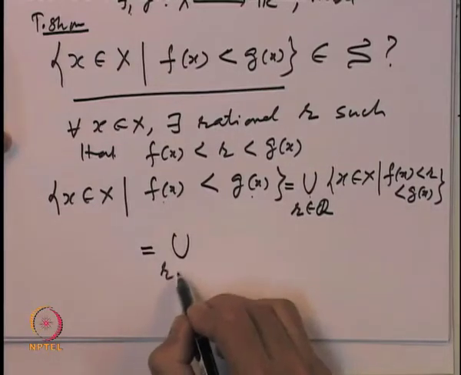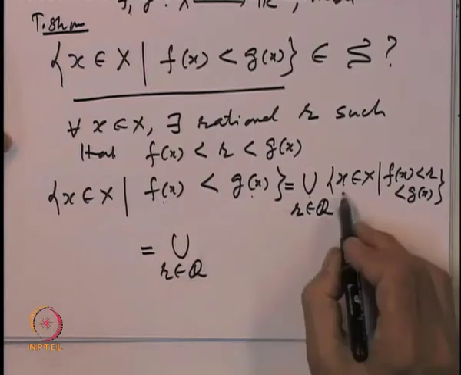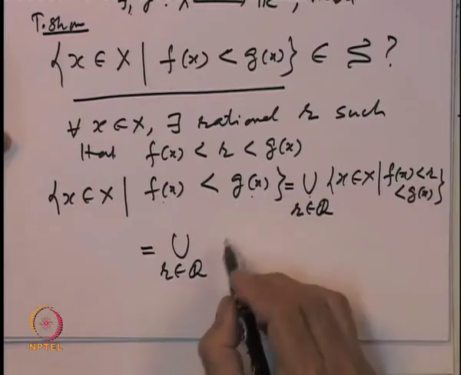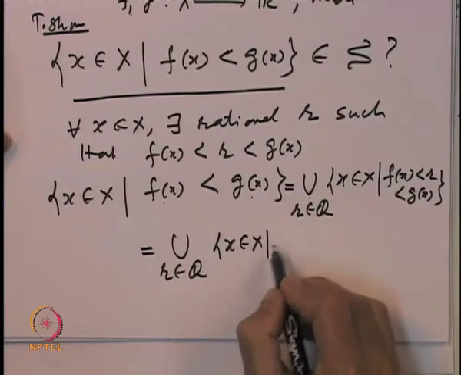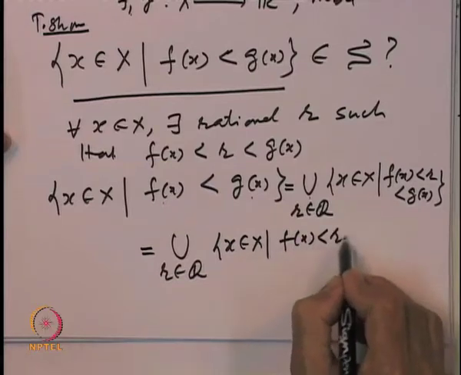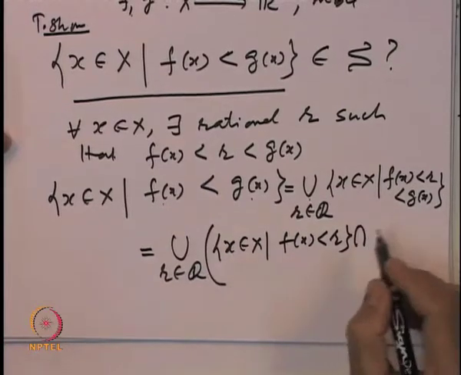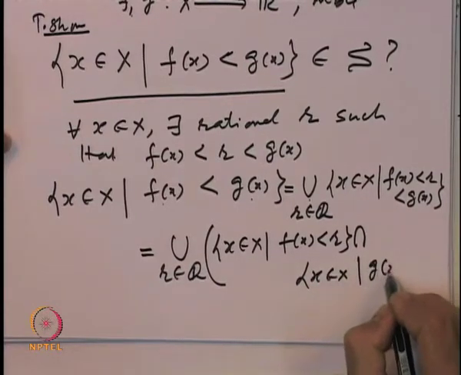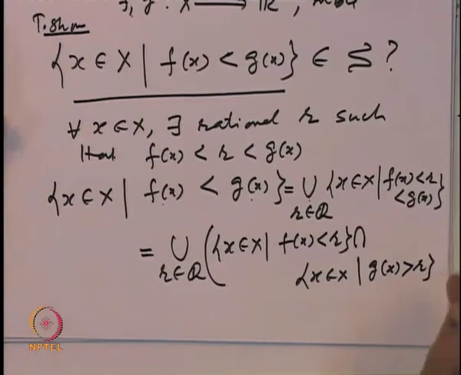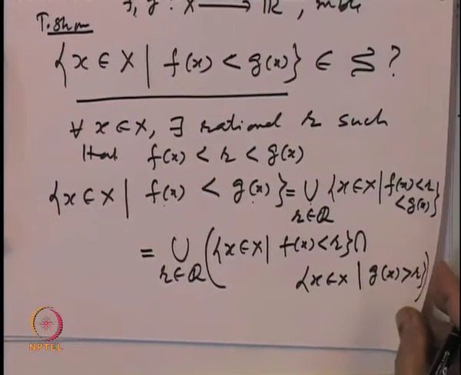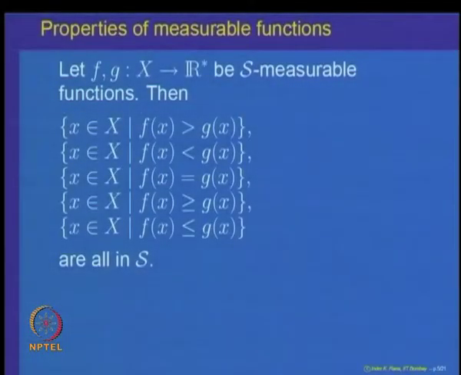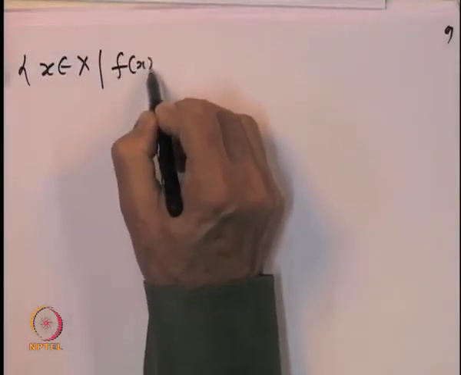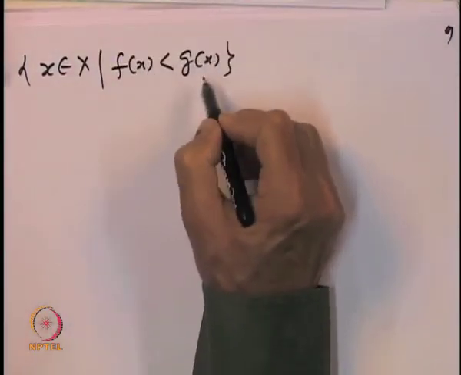So, I can write it as a union over R belonging to Q. This set is where f(x) is less than R and g(x) is bigger than R. So, it is {x belonging to X such that f(x) is less than R} intersection with the set {x belonging to X such that g(x) is bigger than R}. Okay. So, what we have done? We have interpreted the set {x belonging to X such that f(x) is less than g(x)} as follows.